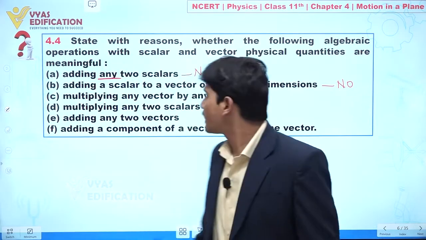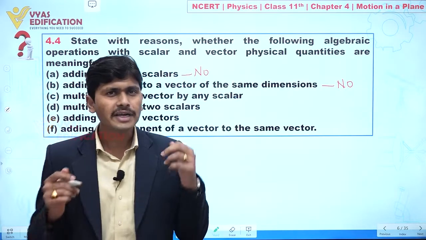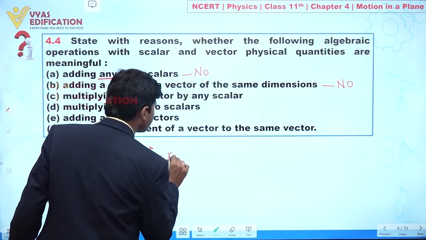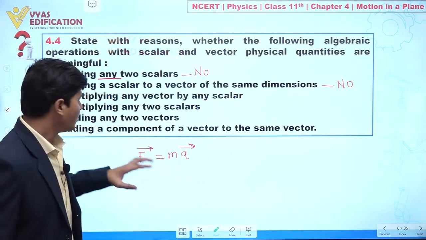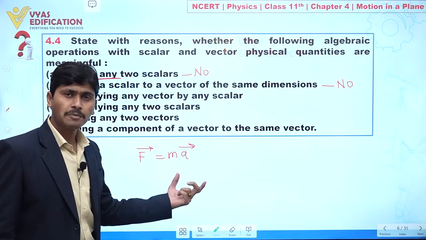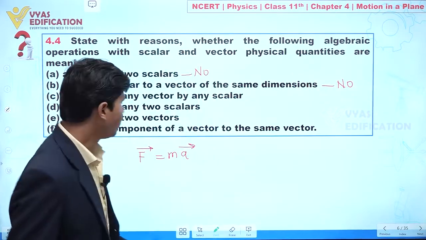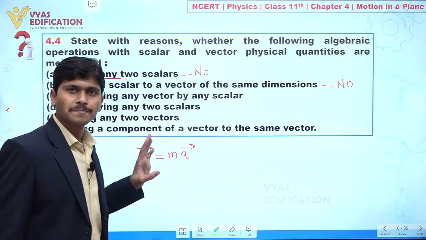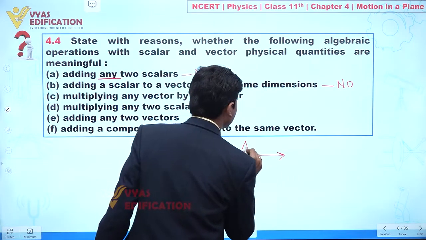If we are multiplying any vector by any scalar, yes, this is meaningful. For example, force equals mass multiplied by acceleration. Clear? So we are getting force by multiplying mass with acceleration. Acceleration itself is a vector quantity, mass is a scalar quantity, and we are getting a force. Yes.